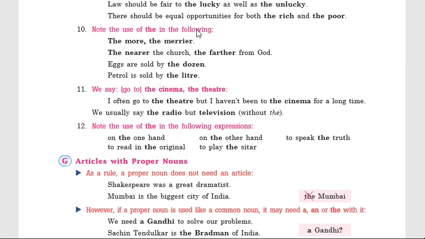And also when two comparative degrees are used together, we should use the before each of them. For example, the more, the merrier. Similarly, the nearer the church, the further from God. Similarly, we can say the more we get, the more we want.